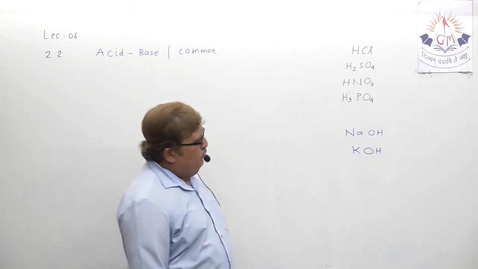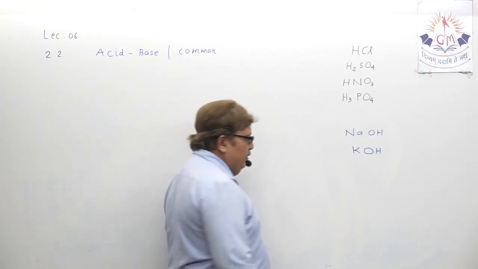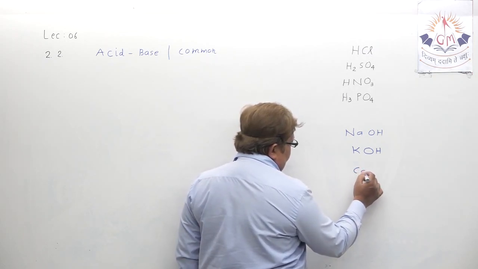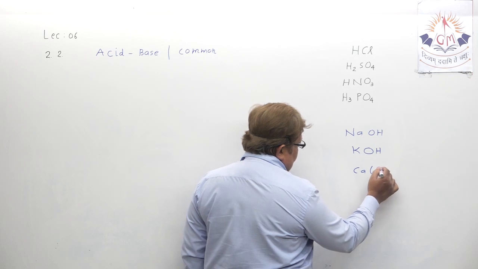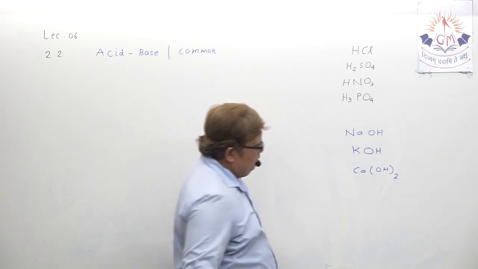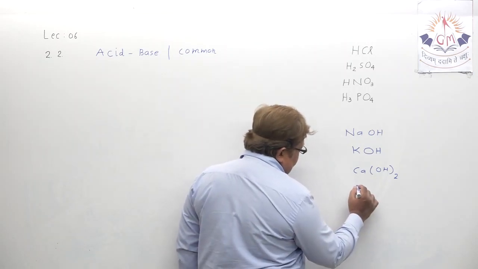Still, 4 acids, so let us take 4 bases. Calcium hydroxide. Can you speak the formula of calcium hydroxide? Ca(OH)2. Magnesium hydroxide.